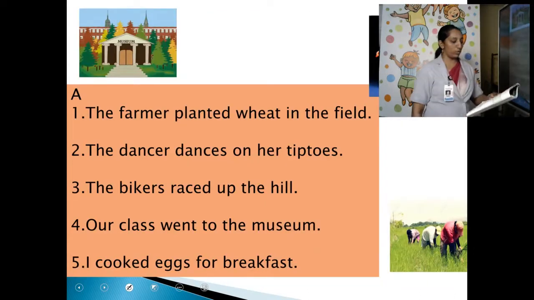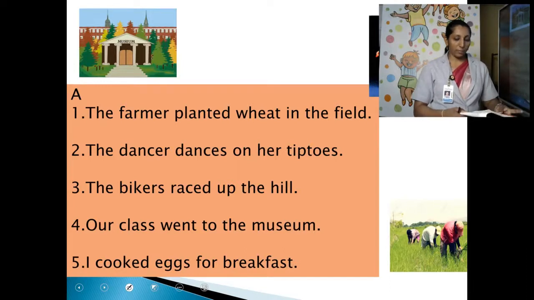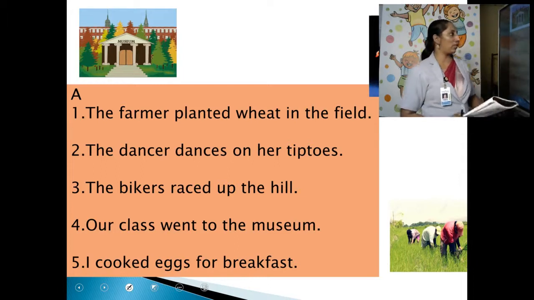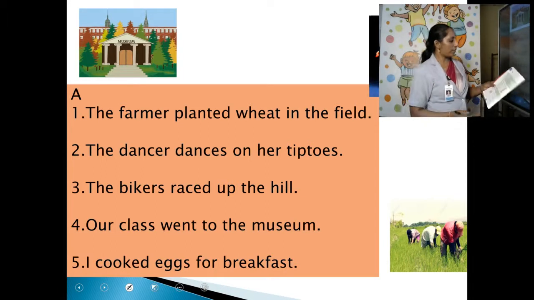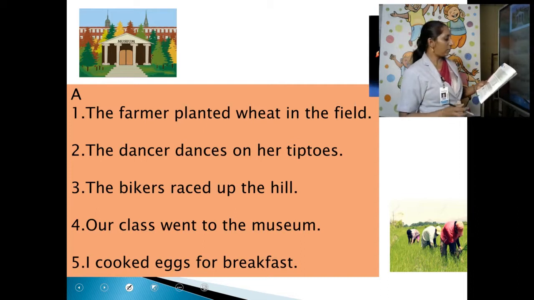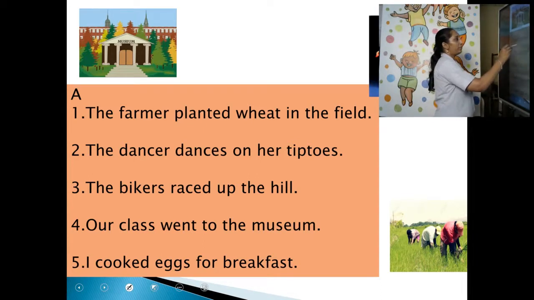Fine. So now move into the exercise part. Page number 16. Exercise A. Underline the nouns and circle the verbs in the following sentences. Can you see this? What's the first sentence? The farmer planted wheat in the field. Which is a verb here and which is a noun here. That's what we are going to see. You have to underline the noun. Which is a noun here?